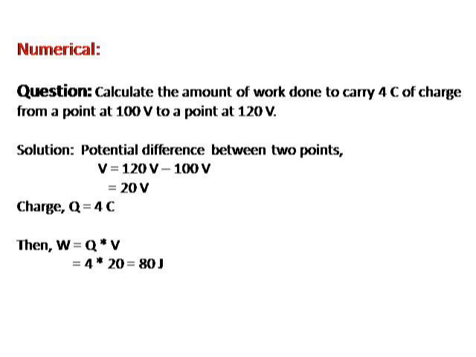So Q into V, which is equal to 4 into 20, will give 80 joules of work done. That means 80 joules of work done is used to carry 4 coulomb of charge from a point at 100 volt to a point at 120 volt. Let's move to another slide.